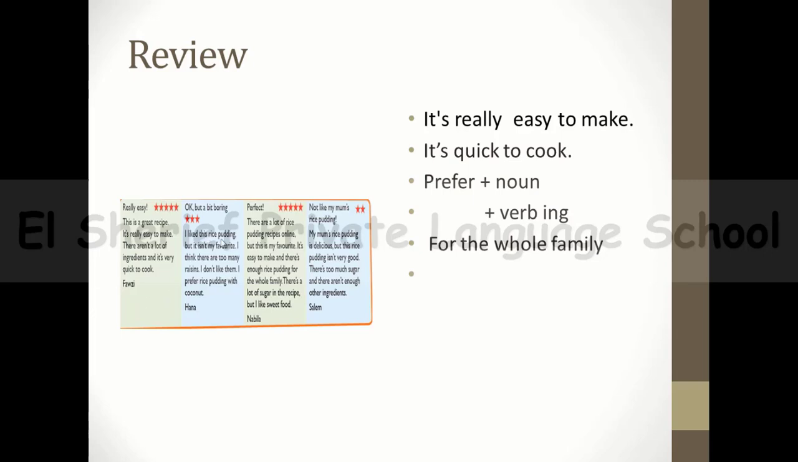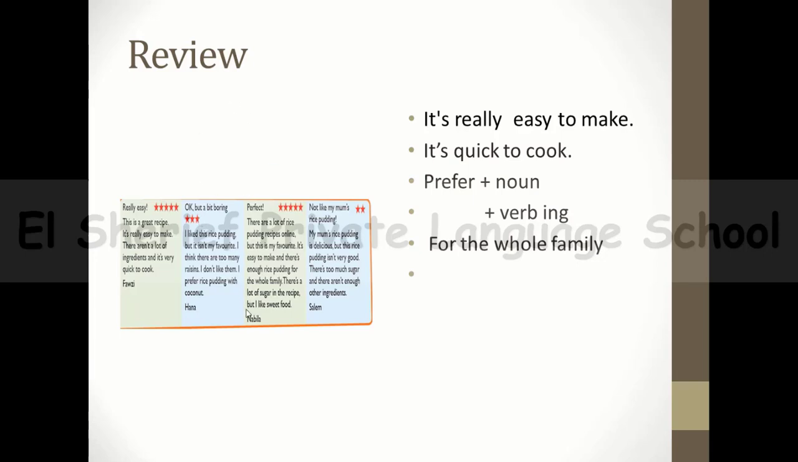And then Hannah's opinion, okay, but a bit boring, means a little boring. I like this rice pudding, but it isn't my favorite. I think there are too many raisins. I don't like them. I prefer rice pudding with coconut, and this is her opinion. Okay, so she gave just 3 stars to this recipe.